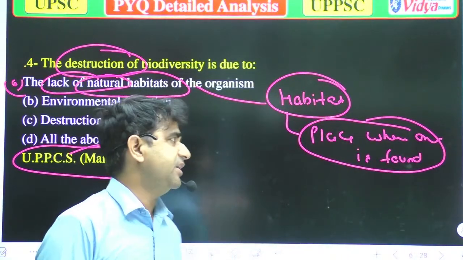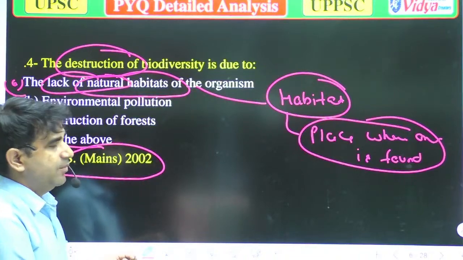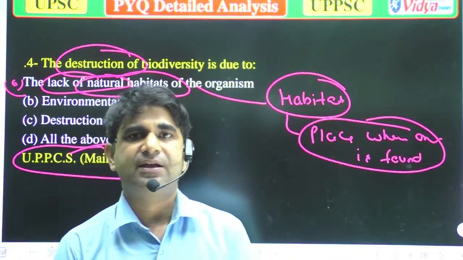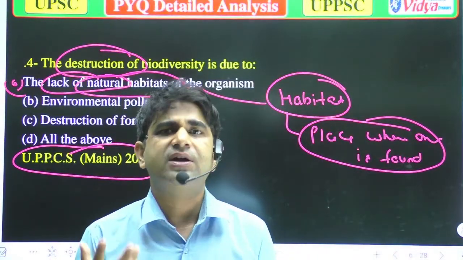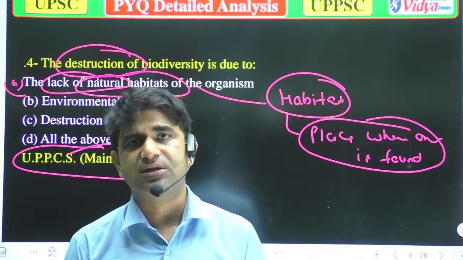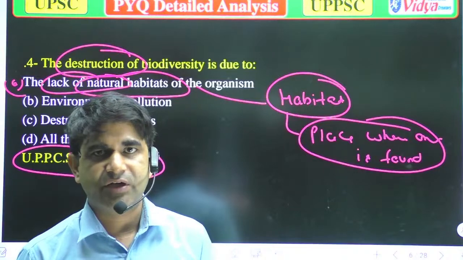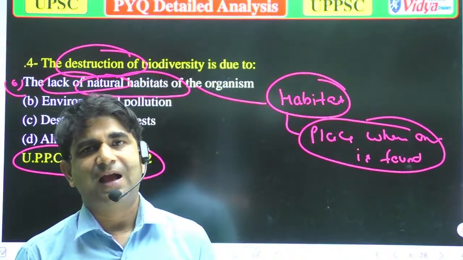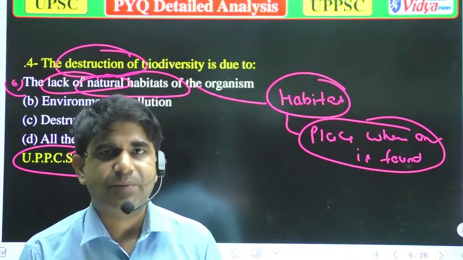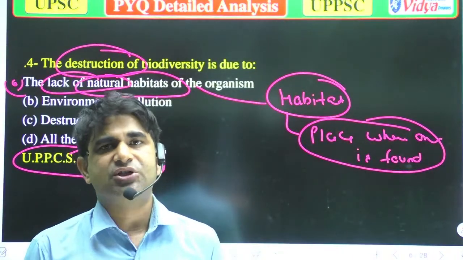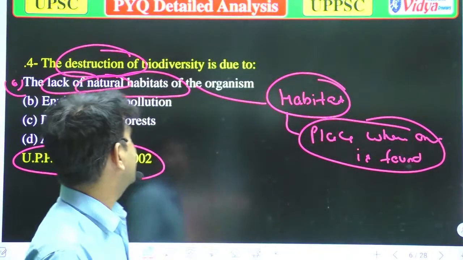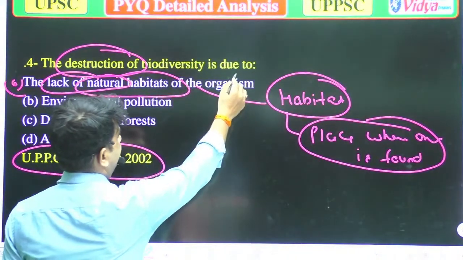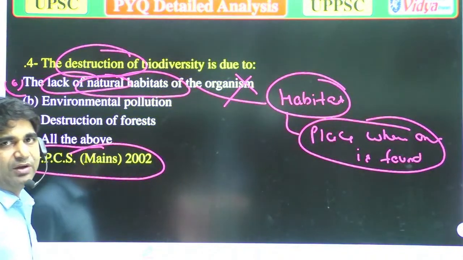That is why I'm saying that the habitat of the penguin is the Arctic region, or you can say the cold region, the snow region. So that is why they cannot survive. So we can say that every organism has its specific habitat according to its body structure, according to its gene. So when there is a lack of natural habitats, diversity will be decreased.